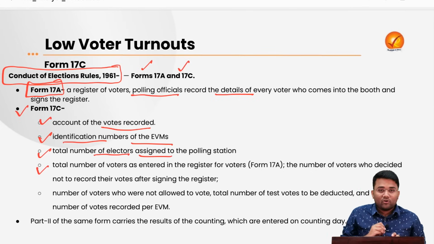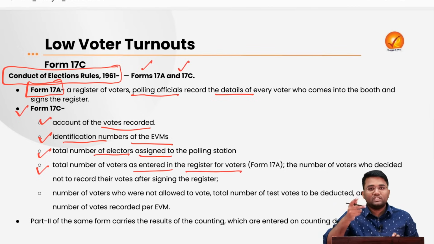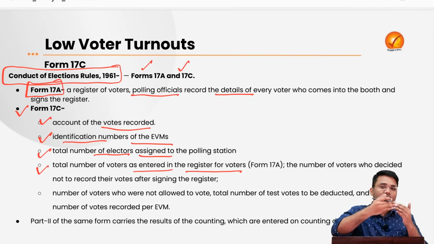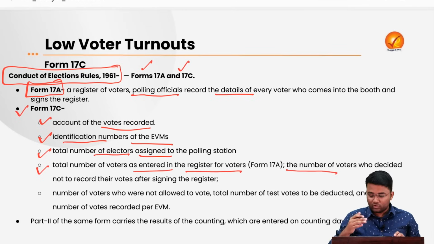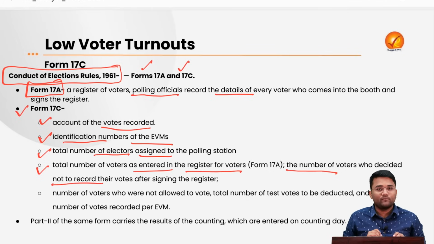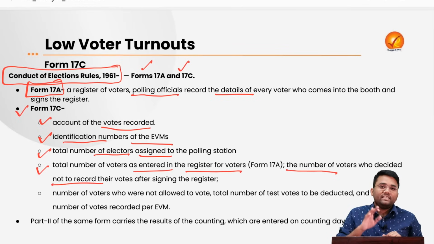Then it also consists of the total number of voters as entered in the register for voters, that is form 17A. So form 17C also contains the information that is already present in form 17A. Then it also consists of the number of voters who decided not to record their votes after signing the register. The same thing that I was explaining first, that signing of the register doesn't guarantee that that person has cast their vote in that particular polling station. So this form 17C will provide clarity whether that particular person has cast his or her vote or not.